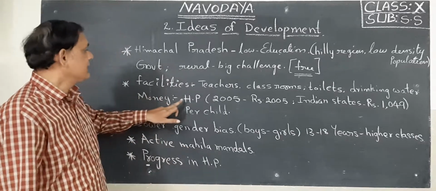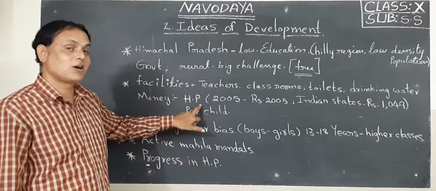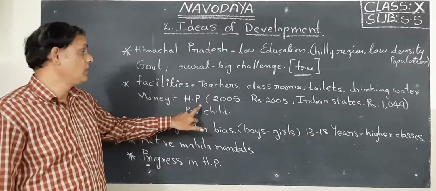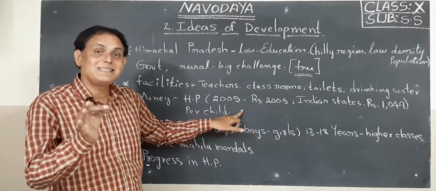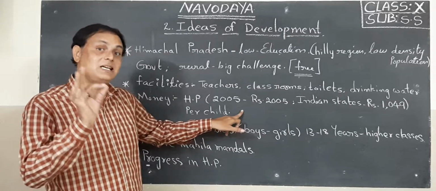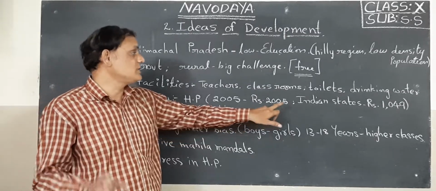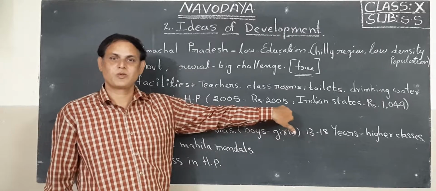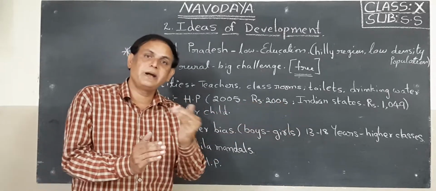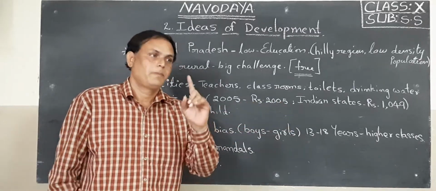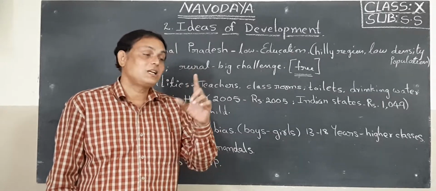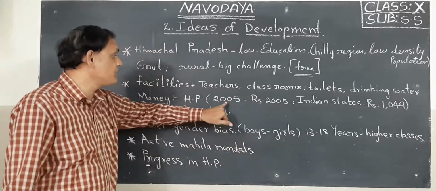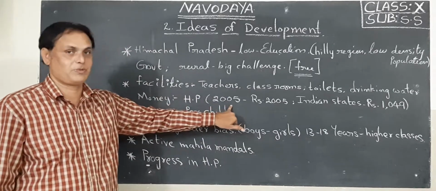So here the Himachal Pradesh state government was spending, in 2005, 2,500 rupees for each child every year. This is the information of the year 2005.